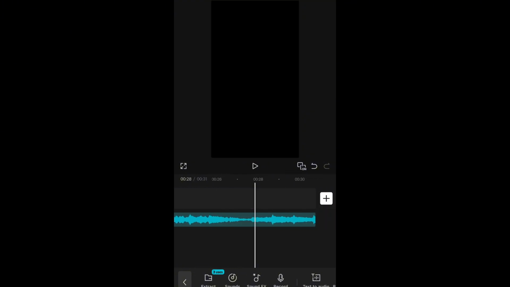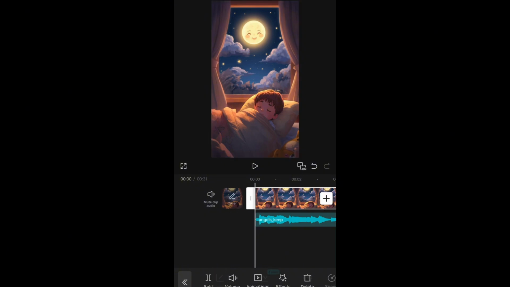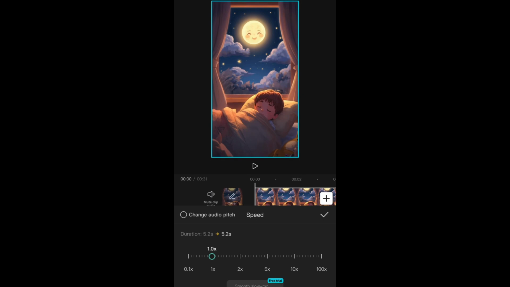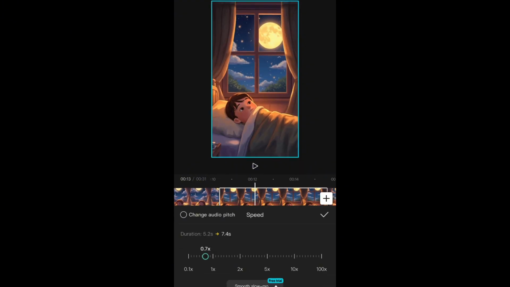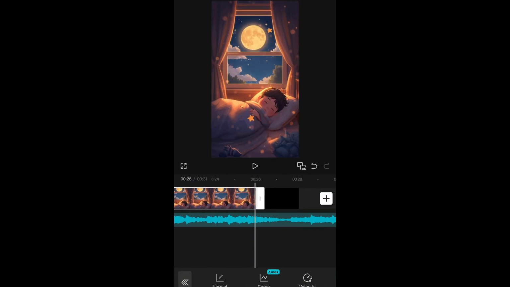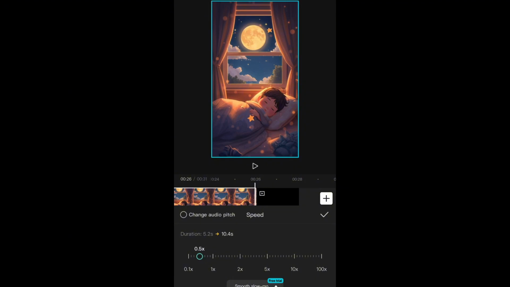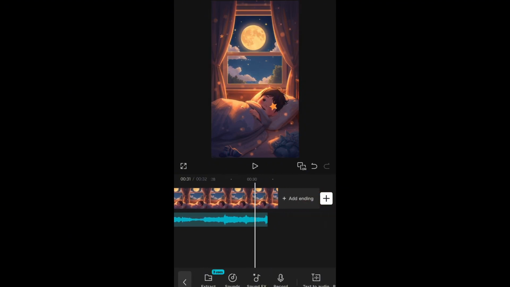Now if you scroll, you will see that the audio is longer than the video. Now what we are going to do is reduce the speed of the video to make it correlate with the audio. Tap on speed, tap on normal, and I'm going to reduce it to around 0.5 to make it longer. Go to the next one, reduce it to 0.5. Go to the last one, reduce it to 0.5. I'm going to see if it correlates with the audio. Yes, of course, it correlates with the audio.